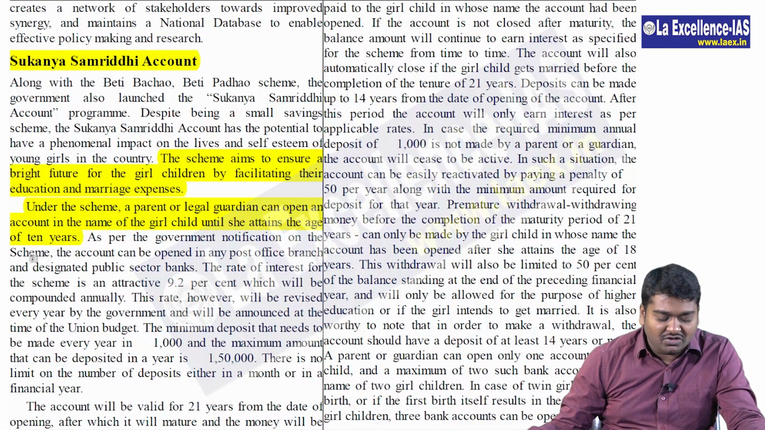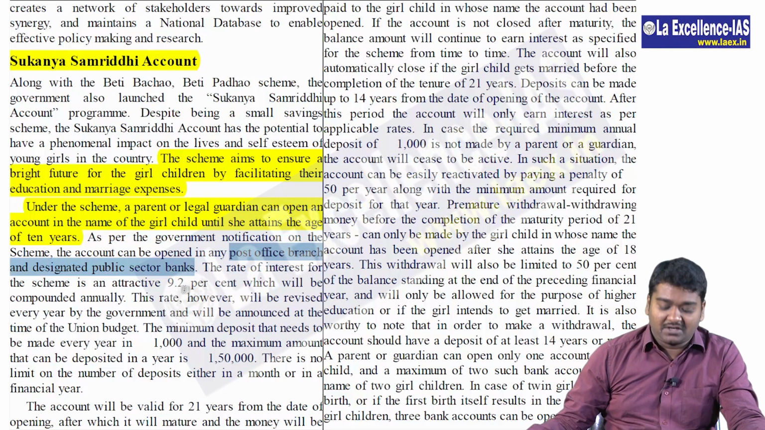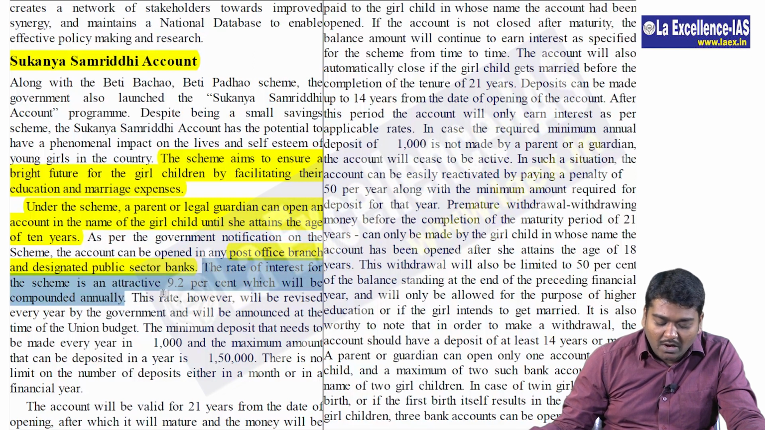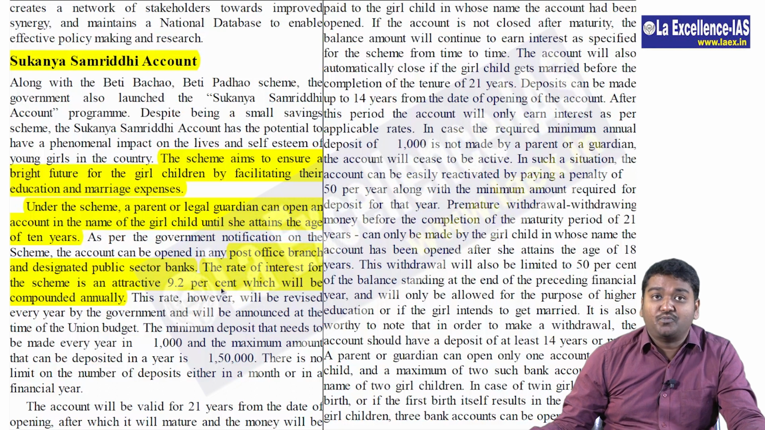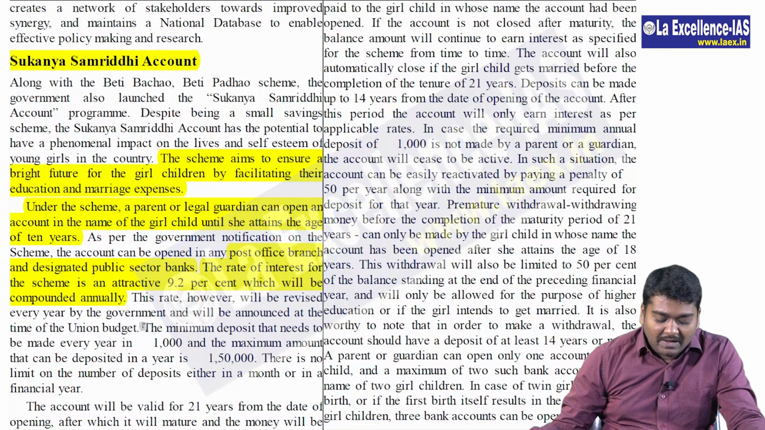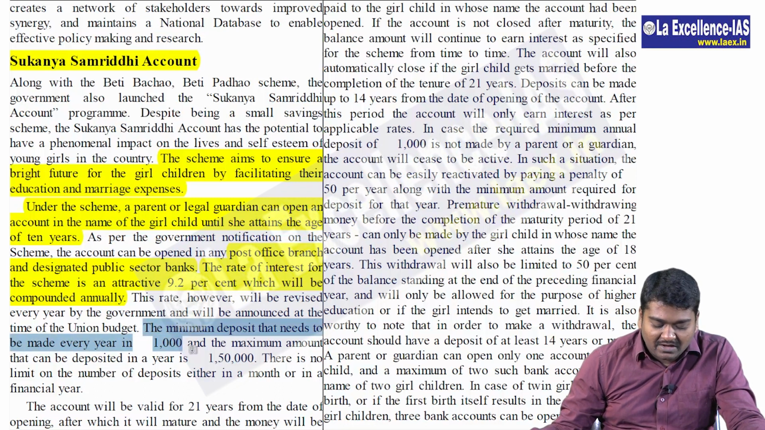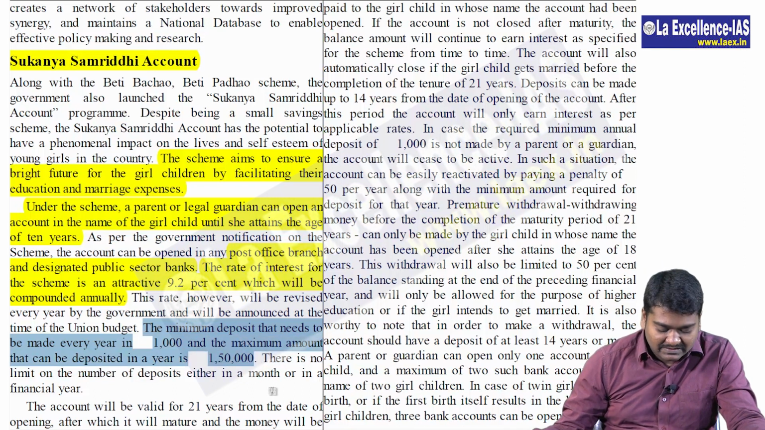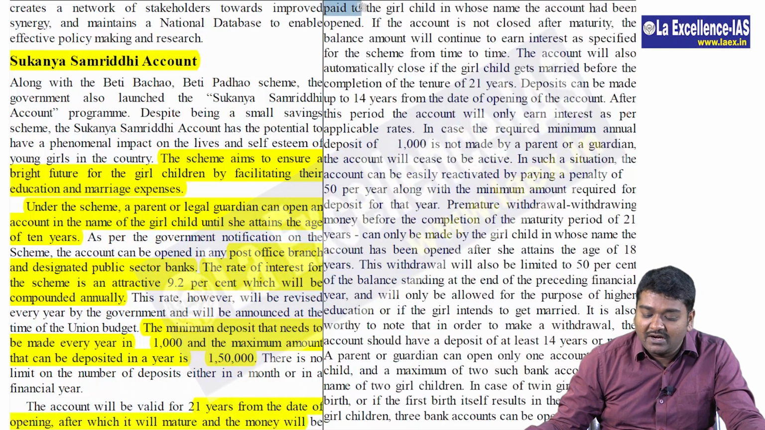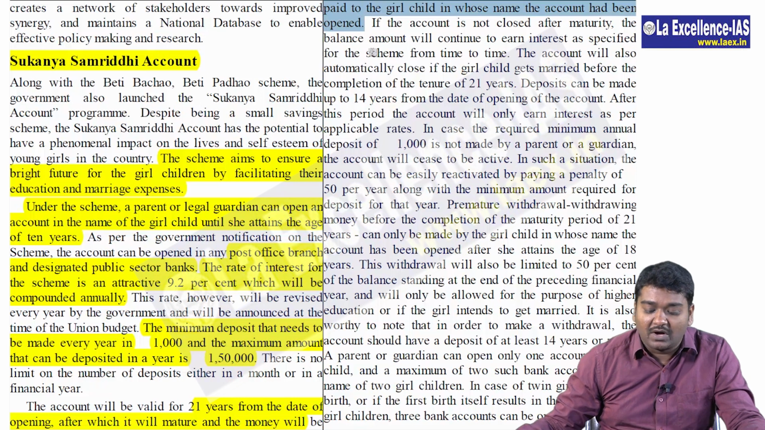As per the government notification on the scheme, the account can be opened in any post office branch or designated public sector banks. Again, this information is important. The interest rate, usually they won't ask you, but just try to see once, 9.2%, which will be compounded annually. It's not simple interest, but it is compound interest. Then the minimum deposit that needs to be made every year is 1000, and a maximum amount that can be deposited is 1.5 lakhs. The account will be valid for 21 years from the date of opening, after which it will mature and the money will be paid to the girl child in whose name the account is being opened. So again, this is important.